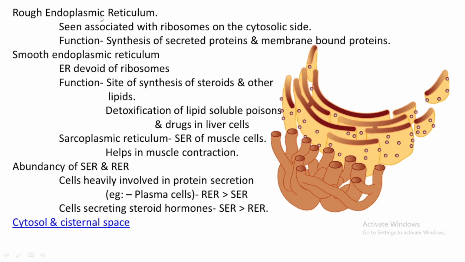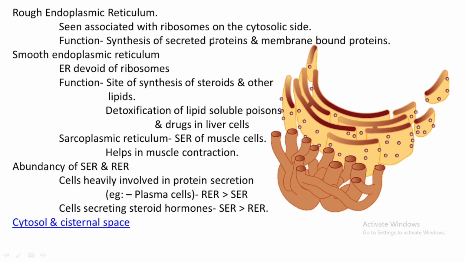What is the function of rough endoplasmic reticulum? I think you know that ribosomes are involved in the synthesis of protein. In other words, they are of prime importance in the translation pathway. Translation means synthesis of protein from mRNA.